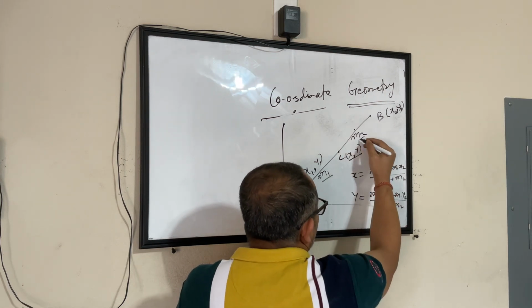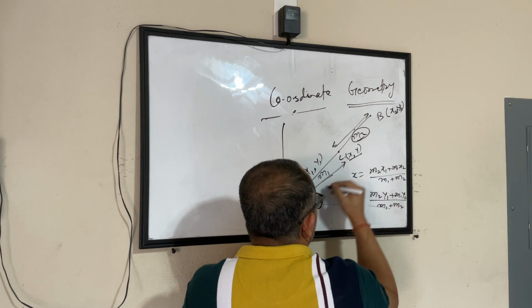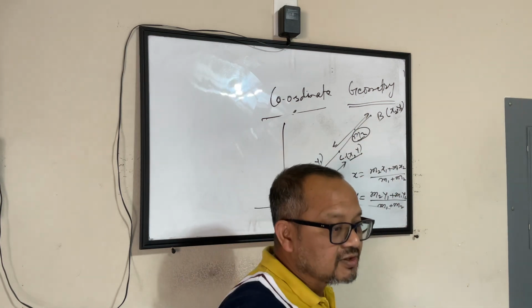M1 is to M2 ratio. This is M2, the second part. This is the ratio. This is M1. This is M2. That's all.